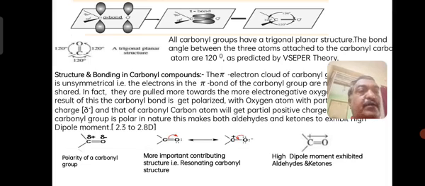That moment is called the dipole moment. The dipole moment for aldehydes is 2.3, and for ketones it is 2.8. This is the basic idea to remember whenever we discuss certain chemical reactions of aldehydes and ketones.